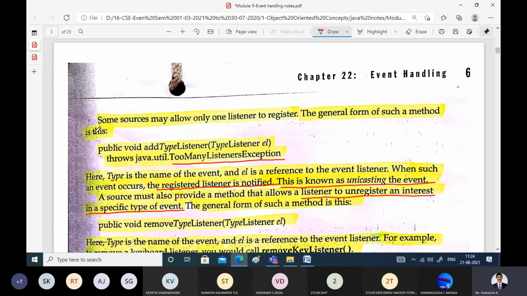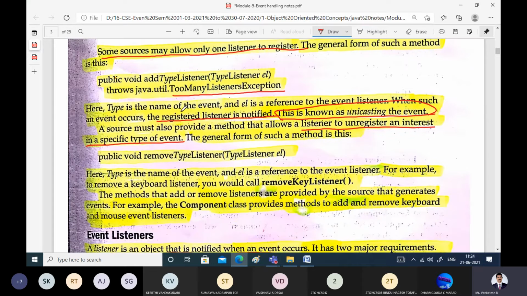That means we are going to allow only one listener to register instead of multiple listeners. For example, for the mouse, only one listener. We are not going to allow more than one listener. This is known as unicasting: for one source, one listener. Whatever event it generates, only that listener is notified.